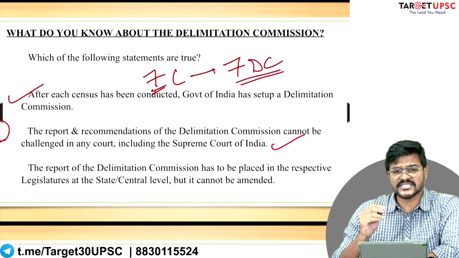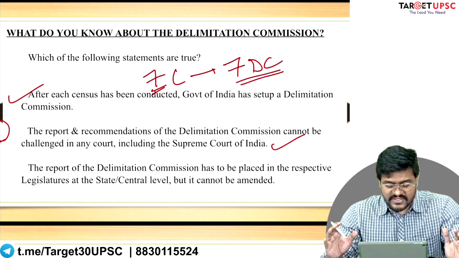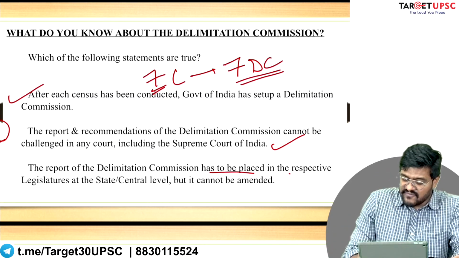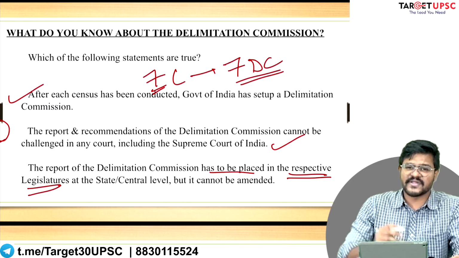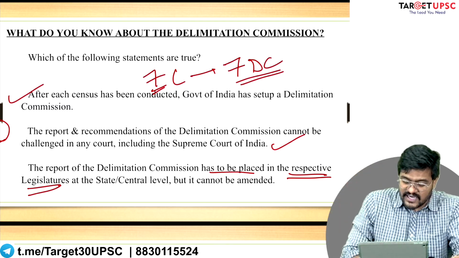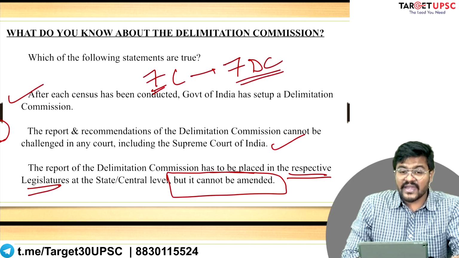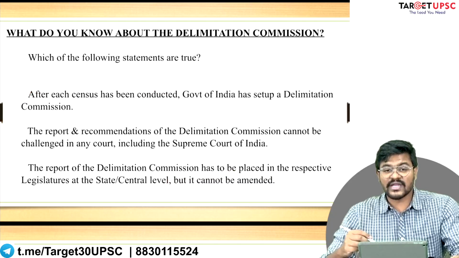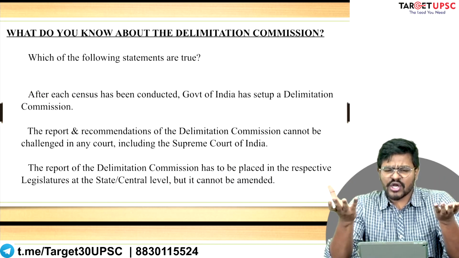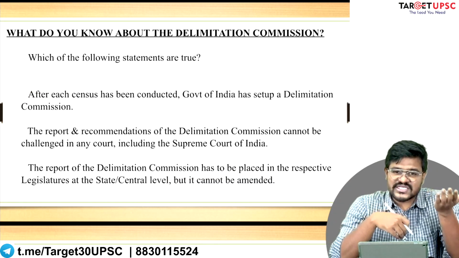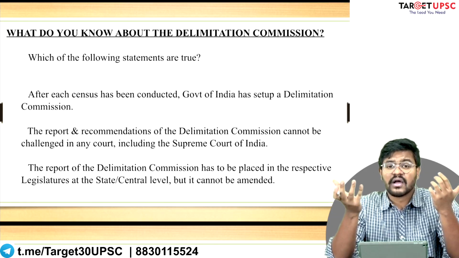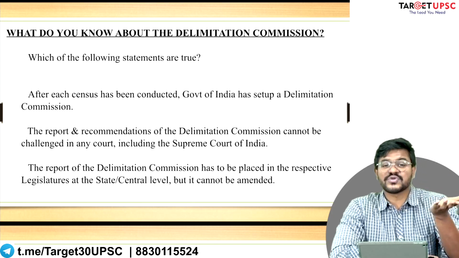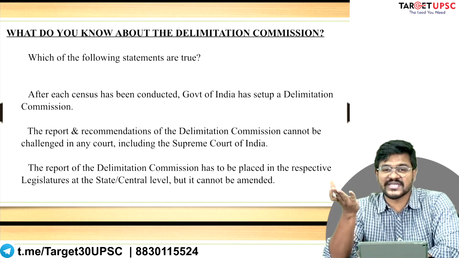Let us consider the last statement first. The report of the Delimitation Commission of India has to be placed in front of the respective legislatures, whether it is at the central level or the state level, but the legislature cannot amend the suggestions of the Delimitation Commission. Now just look at this. There has historically been a conflict between legislature and judiciary in India. And what is the main point of conflict? Whether it is the legislature which is more powerful or whether it is the judiciary that is more powerful.